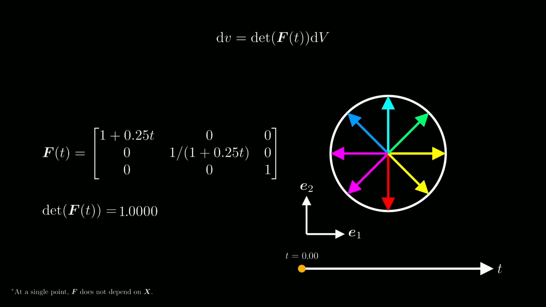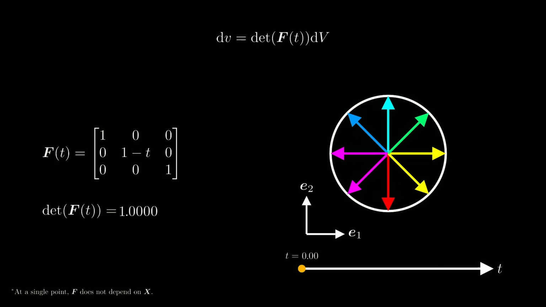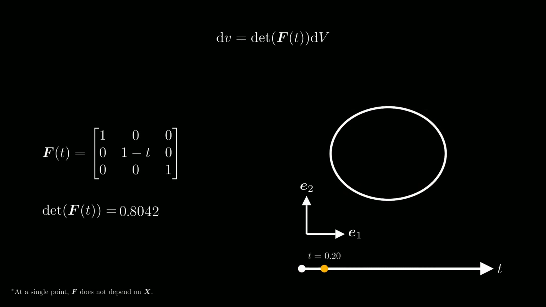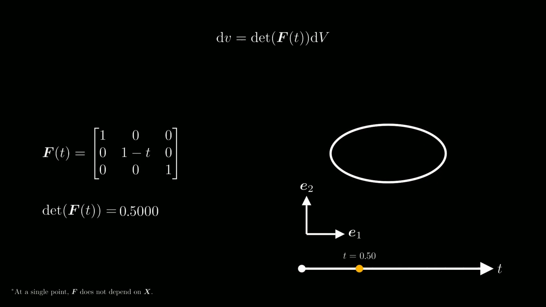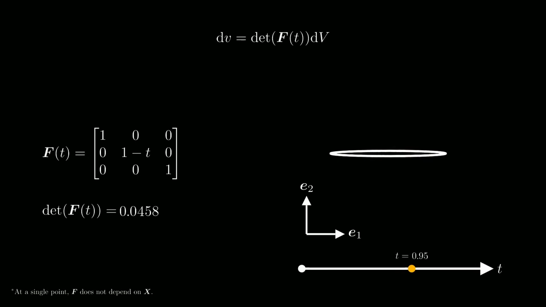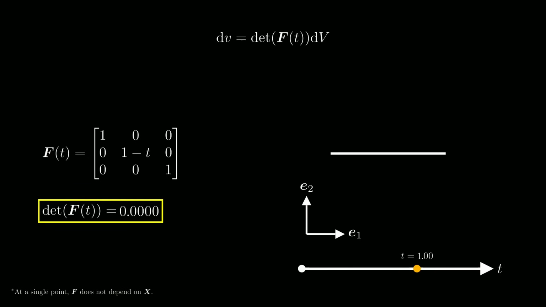Okay, we can see that the volume increases if the determinant is greater than 1 and the volume decreases if it is smaller than 1. But what happens if it decreases to 0? Take this deformation gradient as an example. In the beginning of the deformation, the volume is compressed, but after some time the determinant gets 0. This means that the deformed volume is 0. Our three-dimensional line elements have been projected onto a lower dimensional space, which is reflected in our illustration by the circle collapsing into a line.